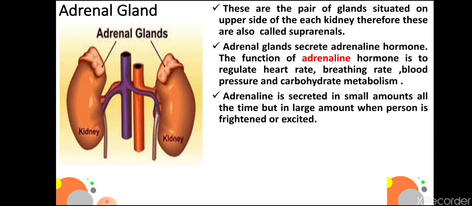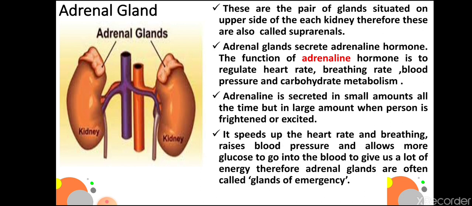Adrenaline is secreted in small amounts all the time but in large amounts when a person is frightened or excited. It speeds up the heart rate and breathing, raises blood pressure and allows more glucose to go into the blood to give us a lot of energy. Therefore, adrenal glands are often called glands of emergency.